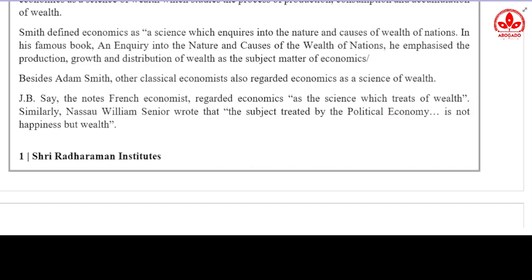That was said by J.B. Say. Similarly, Nassau William Sr. wrote that the subject treated by political economy is not happiness but wealth. And Nassau William also focused on calling economics the study of wealth. How wealth is acquired and how wealth is used, that is the main subject matter of economics.